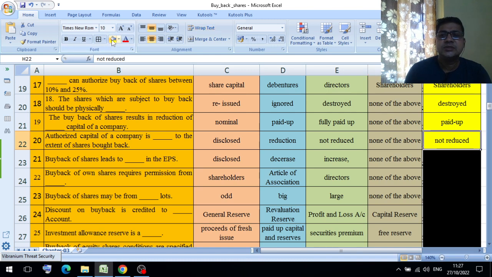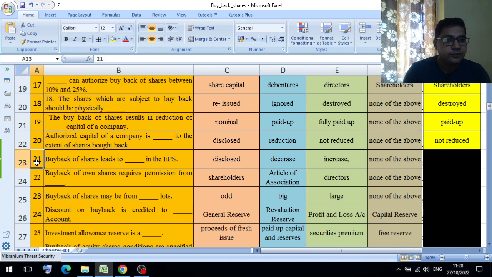The answer is not reduce. Authorized capital is always registered capital, so it is not reduced, it will not be increased, and it will not be reduced either. It is always stable, a constant, because it is a registered capital.